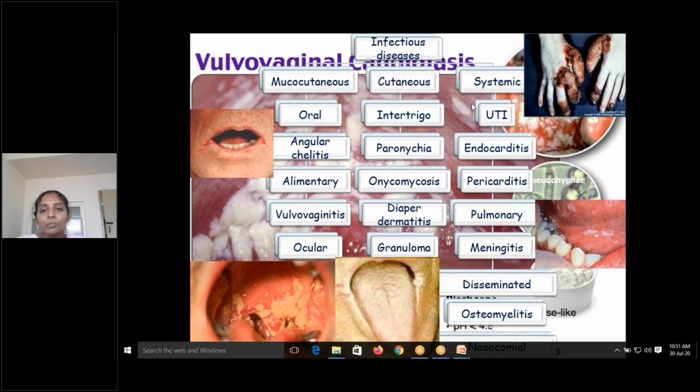So of all the systemic infections, urinary tract infection is very common, and if the patient is in end-stage disease, they may land up in meningitis and disseminated infection. You can see the wide range of infections caused by Candida. You can see this picture also, the nail infection, onychomycosis is there, and the fingers, cutaneous and subcutaneous lesions are also there. You can see this is the tongue, below the tongue, white patches. So the oral cavity is also affected. So these are some of the wide range of lesions caused by Candida.